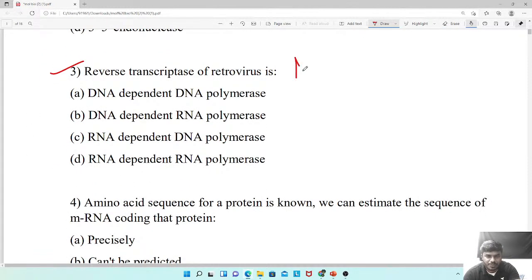Question number 3. This question, please think and answer. Reverse transcriptase of retrovirus is? Reverse transcriptase of retrovirus is?